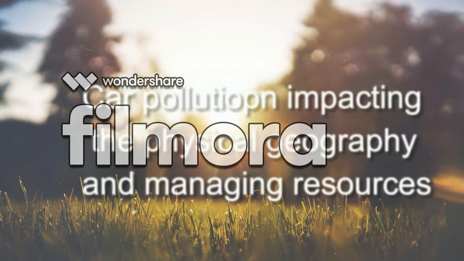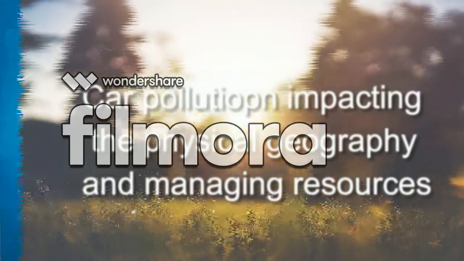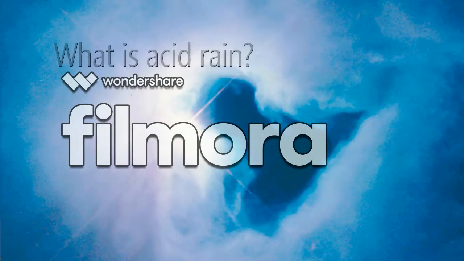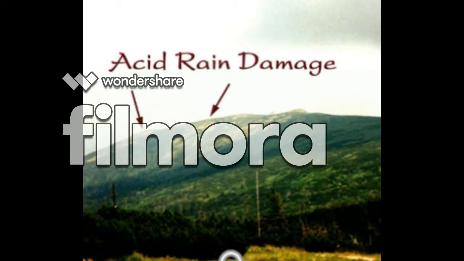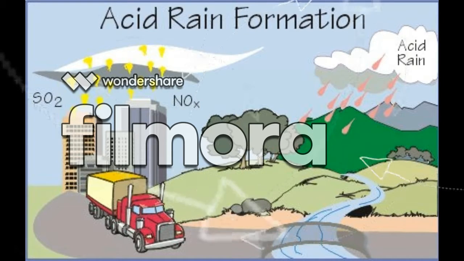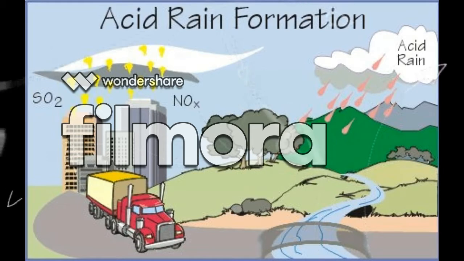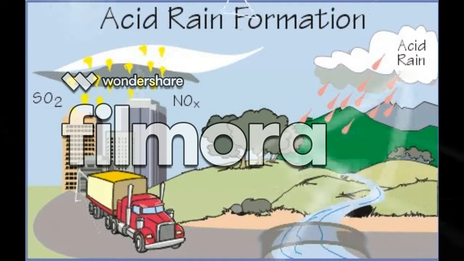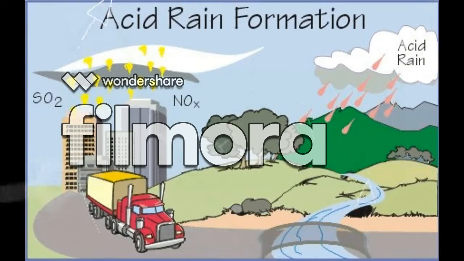Car pollution impacting the physical geography and managing resources. What is acid rain? Acid rain is caused by a chemical reaction that begins when compounds like sulfur dioxide and nitrogen oxide are released into the air from cars or other means. These substances can rise very high into the atmosphere, where they mix and react with water, oxygen, and other chemicals to form more acidic compounds, which then fall as acid rain.